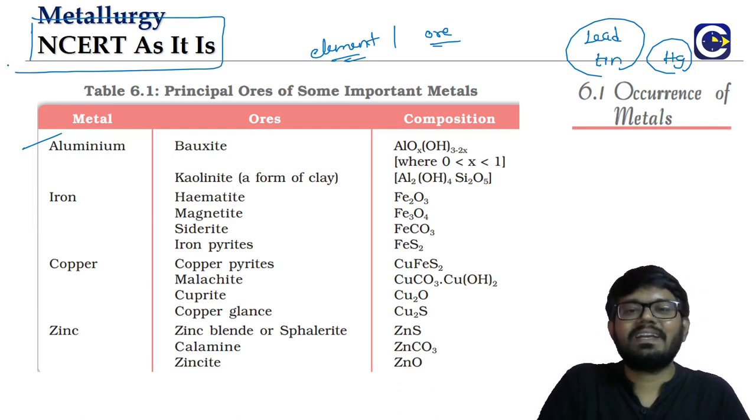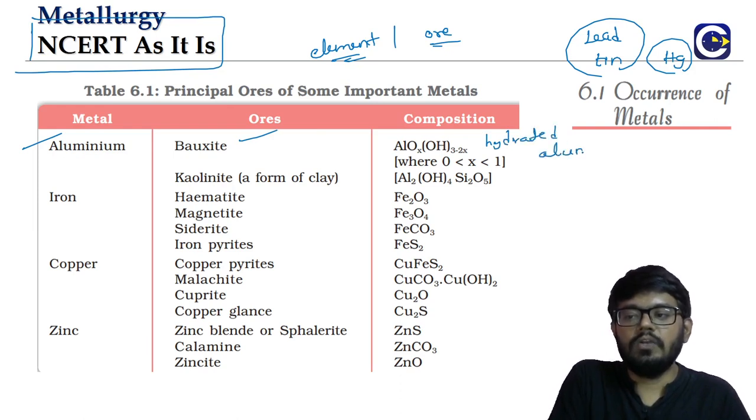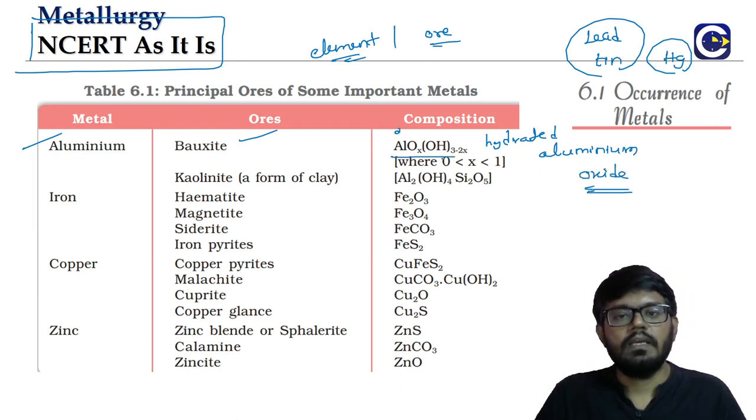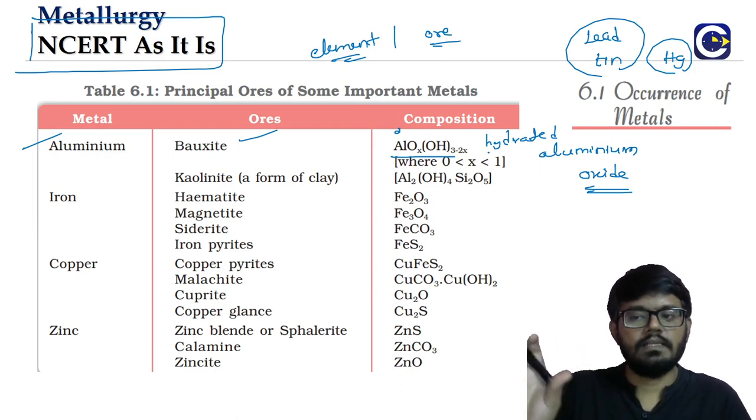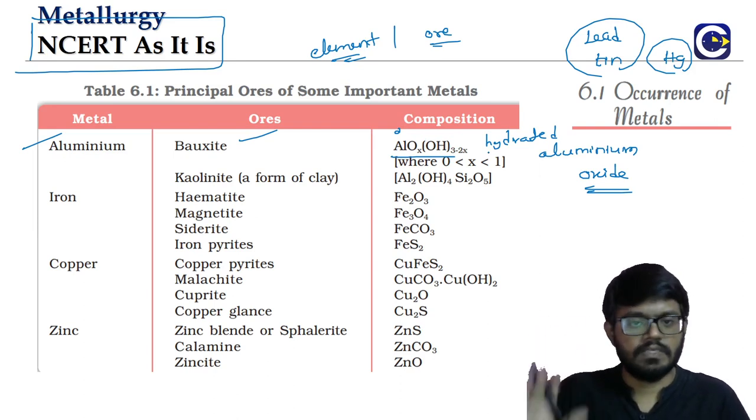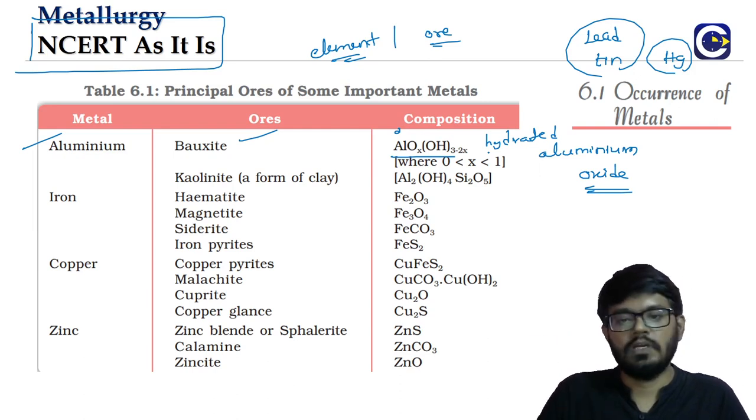Okay. So look at the aluminium, right? Bauxite. It is the hydrated aluminium oxide. It will have a variable composition depending upon the extent of hydration. Look at this. What is it? AlOx(OH)3-2x. Just if you remember it is the hydrated aluminium oxide, that is sufficient. Nobody will ask us to express it in this formula.